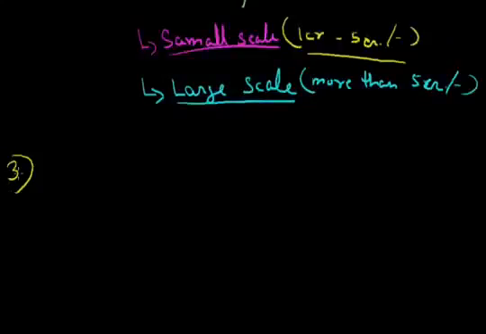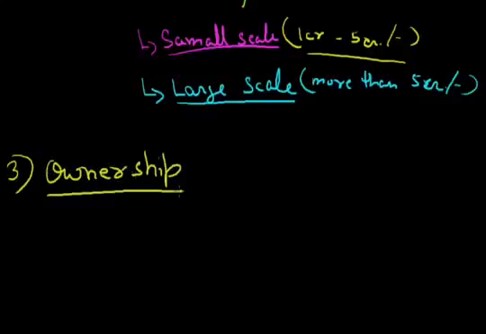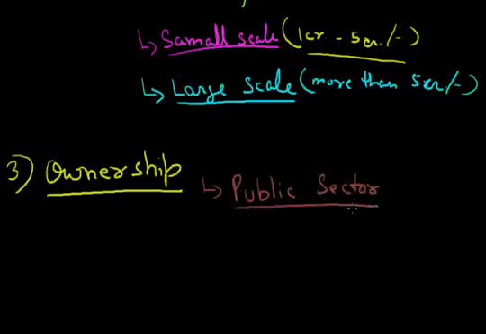Third classification is classification on the basis of ownership. On the basis of ownership, we can classify industries, first, into all those industries which come under the public sector. Public sector means where the owner of these industries is the government, and the main motto of the government is welfare. The examples are all the government schools. In media we can say Doordarshan, Indian Airlines, etc., where the owner is the government.